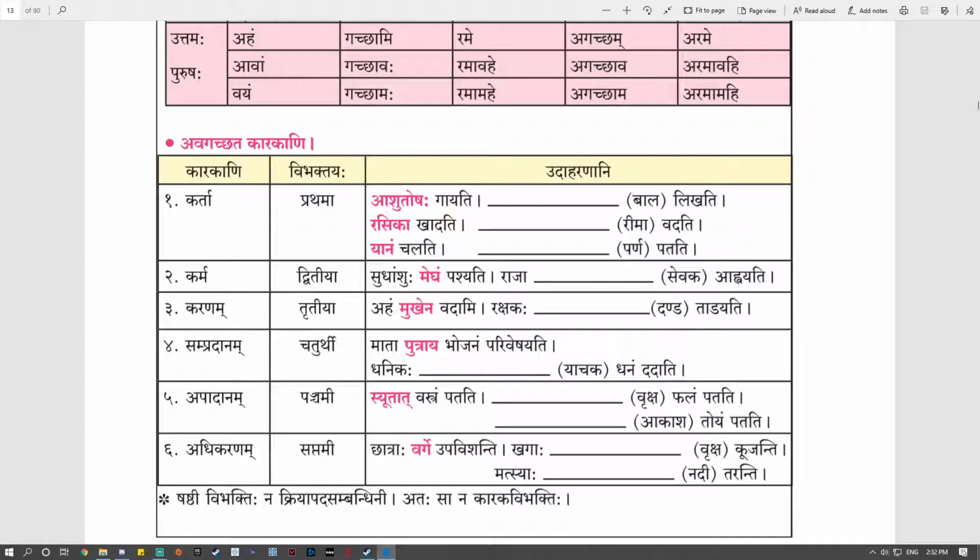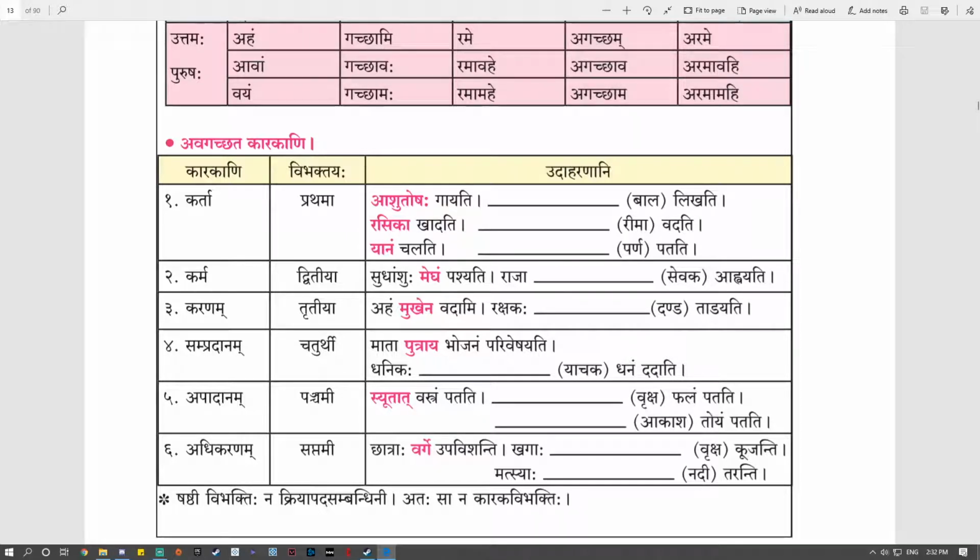We will ask what to verb. Sudhanshuhu megham pashyati. If we ask a question kam pashyati, the answer is megham. Or if we ask what does Sudhanshu see, the answer is megham. In Sanskrit, object is kept in Dvitiya Vibhakti.